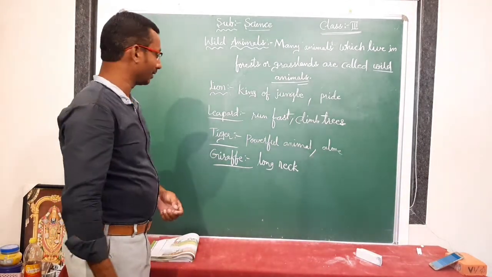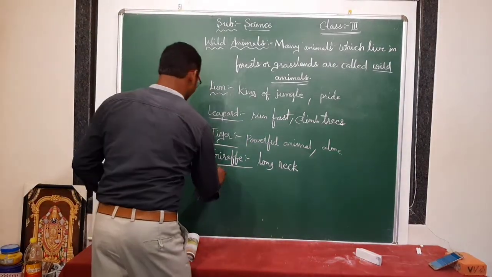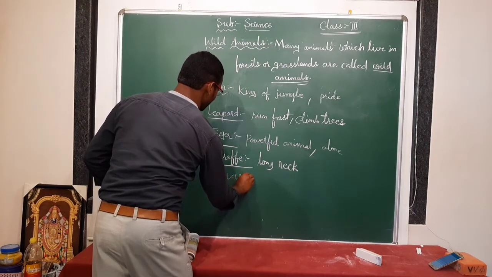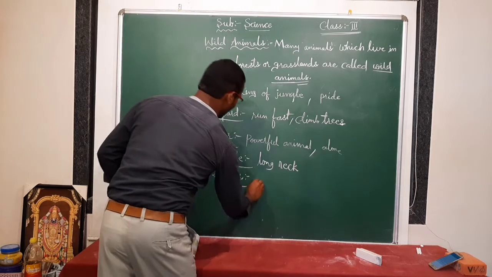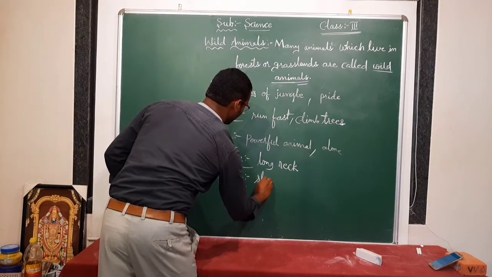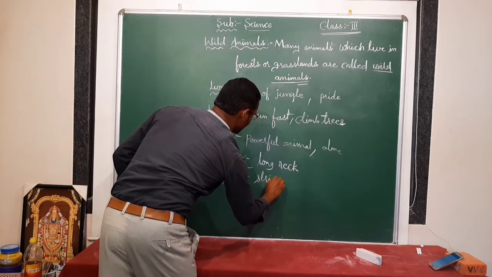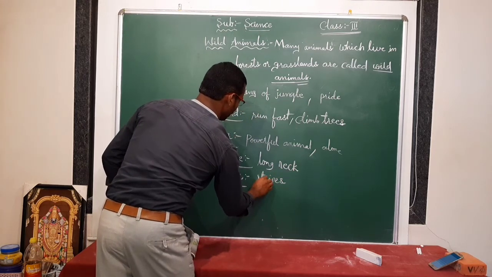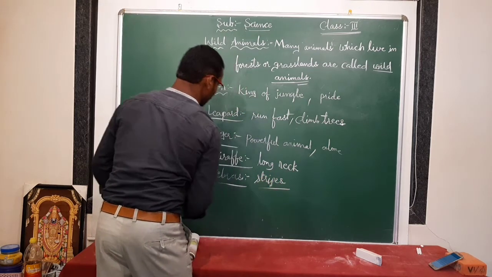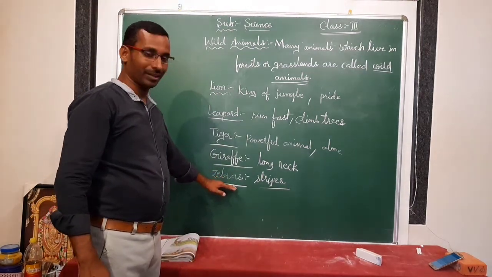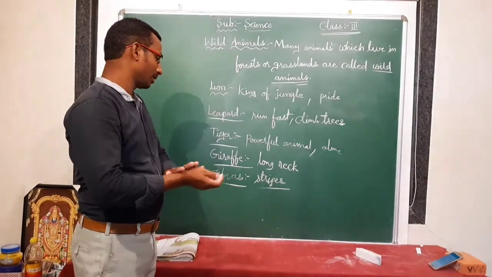In the same way, zebras are there. If you see zebras, they have stripes on their body. Stripes are there on the body of the zebra.